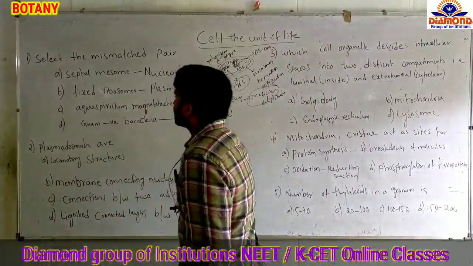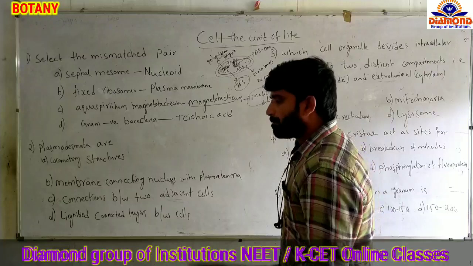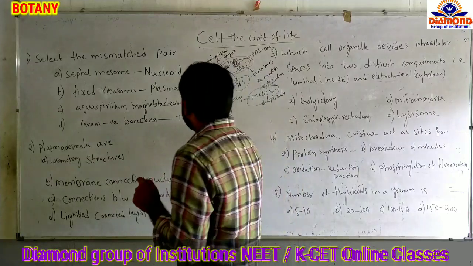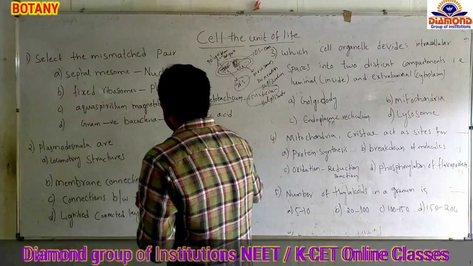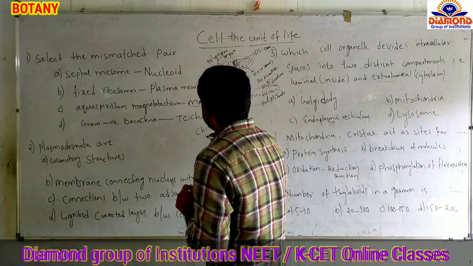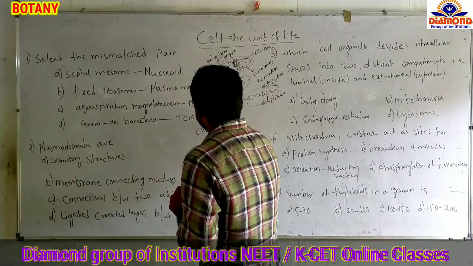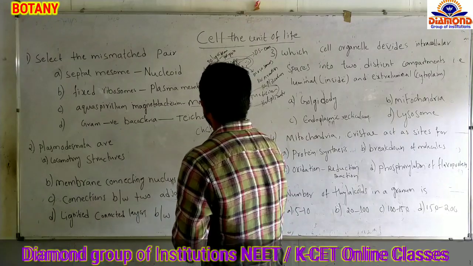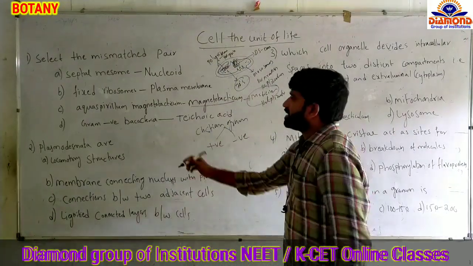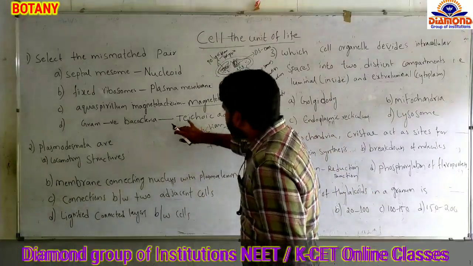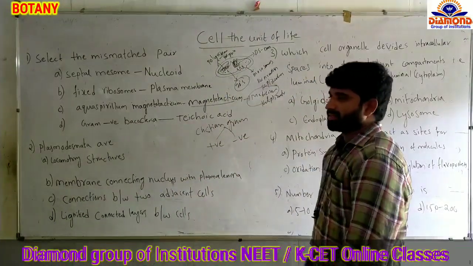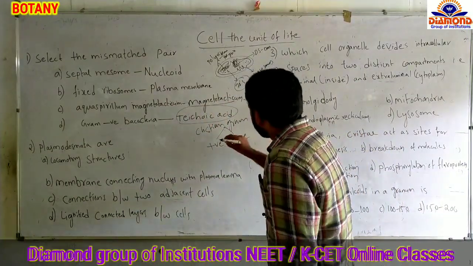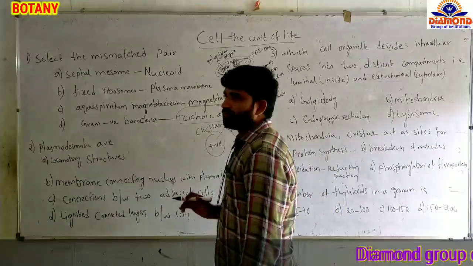And option D, gram-negative bacteria. We know that based upon the cell wall composition, bacterial cells are classified into two types: gram-positive bacteria and gram-negative bacteria. Christian Gram classified bacteria into these two types. So they are given as gram-negative bacteria matched with teichoic acids. Teichoic acids are specialized structures that we see in gram-positive bacteria, not in gram-negative bacteria.